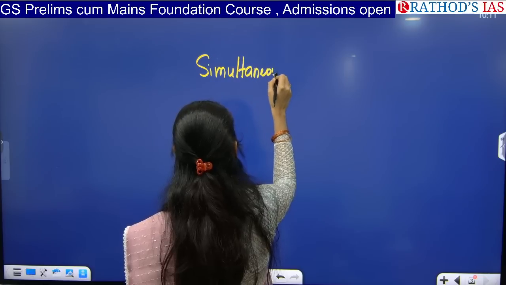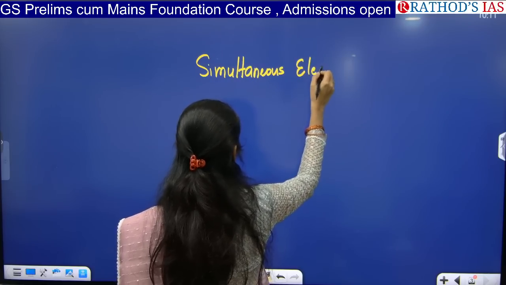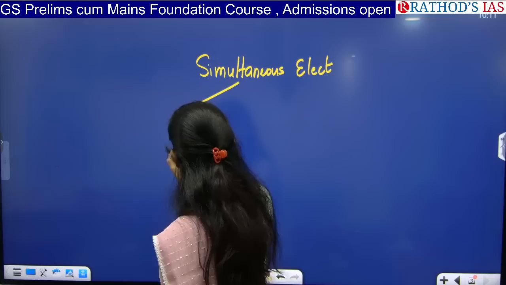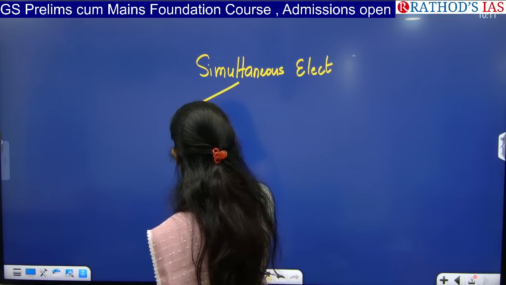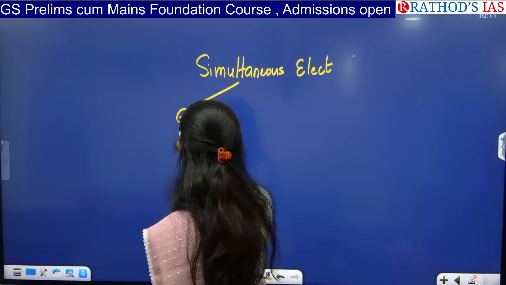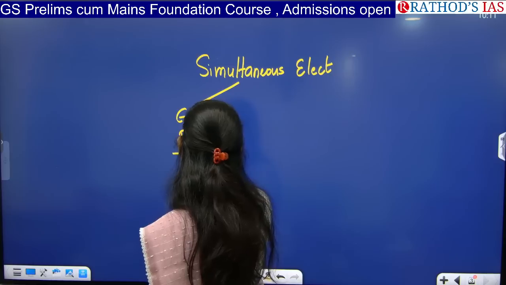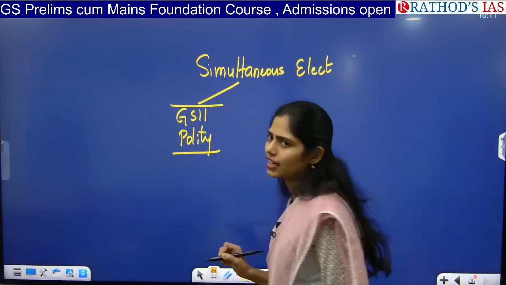It is talking about simultaneous elections. So where will you be studying about the simultaneous elections? In GS paper 2, polity. So in polity, one important book you will be referring to is Lakshmikant.